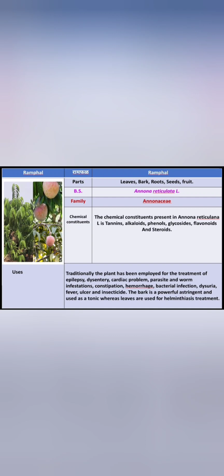Uses. Traditionally, the plant has been employed for the treatment of epilepsy, dysentery, cardiac problems, parasites and worm infestations, constipation, hemorrhage, bacterial infection, dysuria, fever, ulcer, and as an insecticide. The bark is a powerful astringent and used as a tonic, whereas leaves are used for helminthiasis treatment.